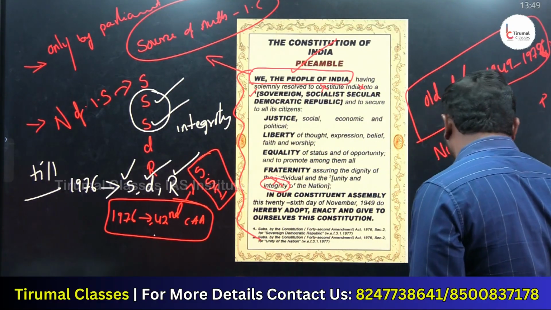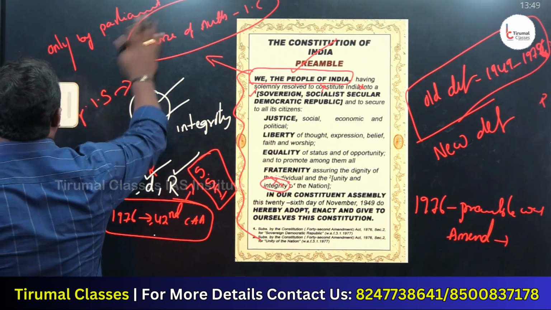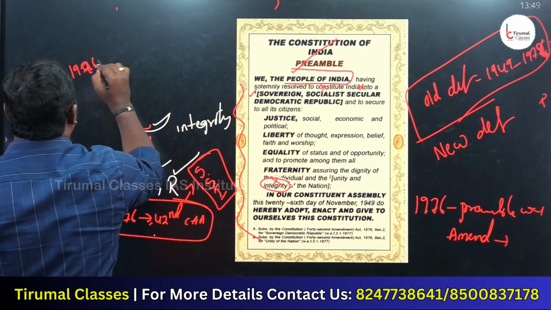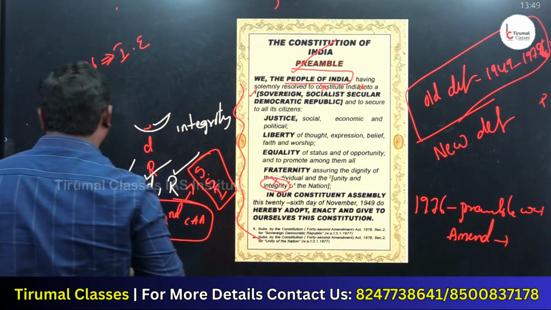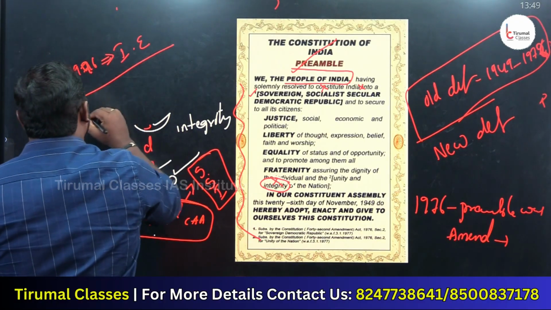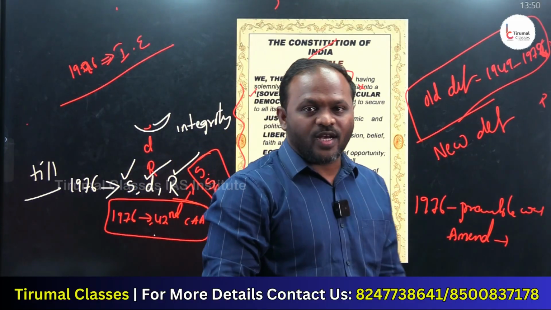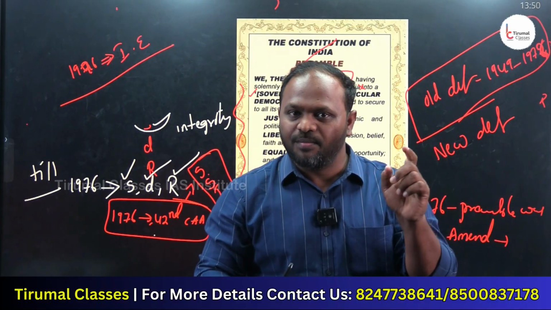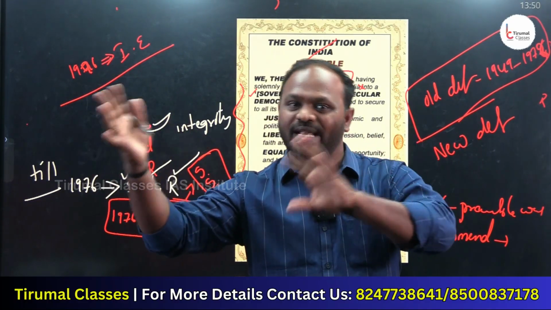And one more point here is, the 42nd Constitutional Amendment Act was done in the year 1976. It was the time of internal emergency in India. At this time, Srimati Indira Gandhi was the Prime Minister of India, when the Indian Constitution was amended many times. How many times was the preamble amended? Only once. So far, the Indian Constitution was amended many times.